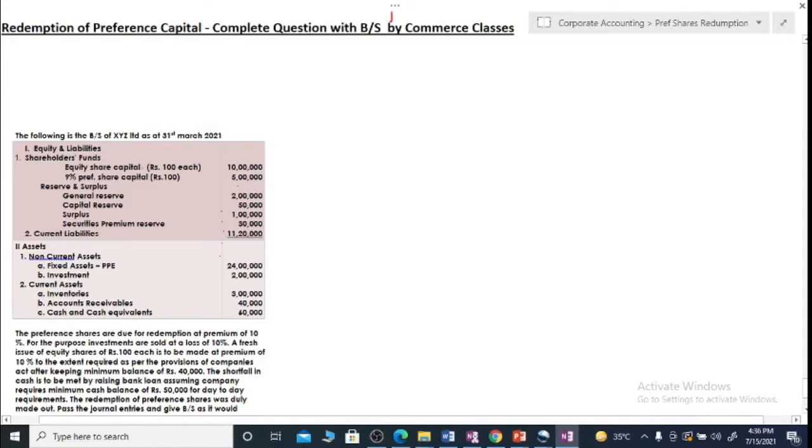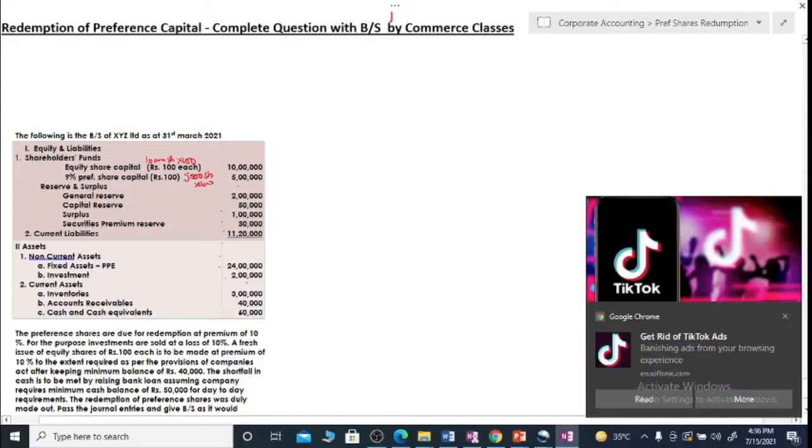We are given equity share capital of 100 each, that means you have 10,000 shares of 100 each. Preference capital is of 5 lakh rupees divided into shares of 100 each, so we have 5,000 shares of 100 each. Then you have reserves, capital reserve, surplus, securities premium, etc. Herein you have investments, then fixed assets, inventories and all.